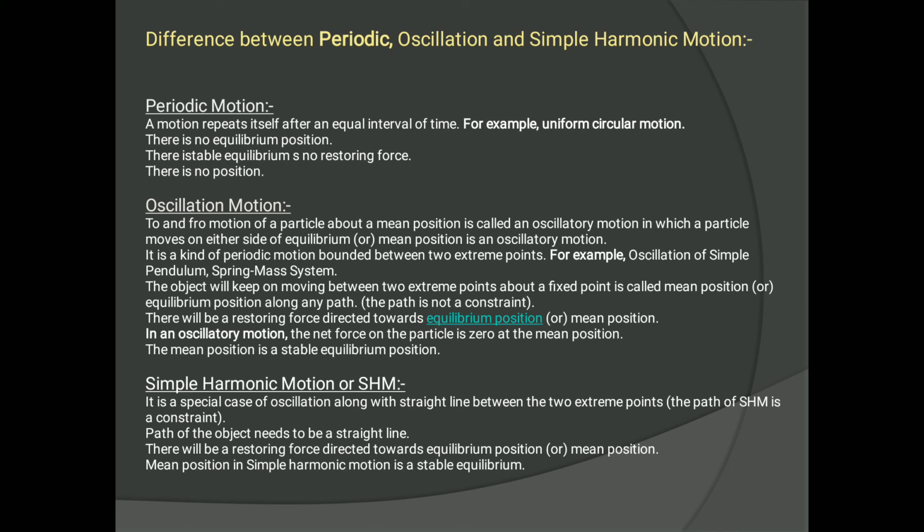It is directed towards the equilibrium position or mean position, similar to oscillatory motion. And the mean position of simple harmonic motion is a stable equilibrium position, as in oscillatory motion. So these are some common points of oscillatory motion and simple harmonic motion, and I hope you understand exactly the difference between periodic motion, oscillatory motion and simple harmonic motion.